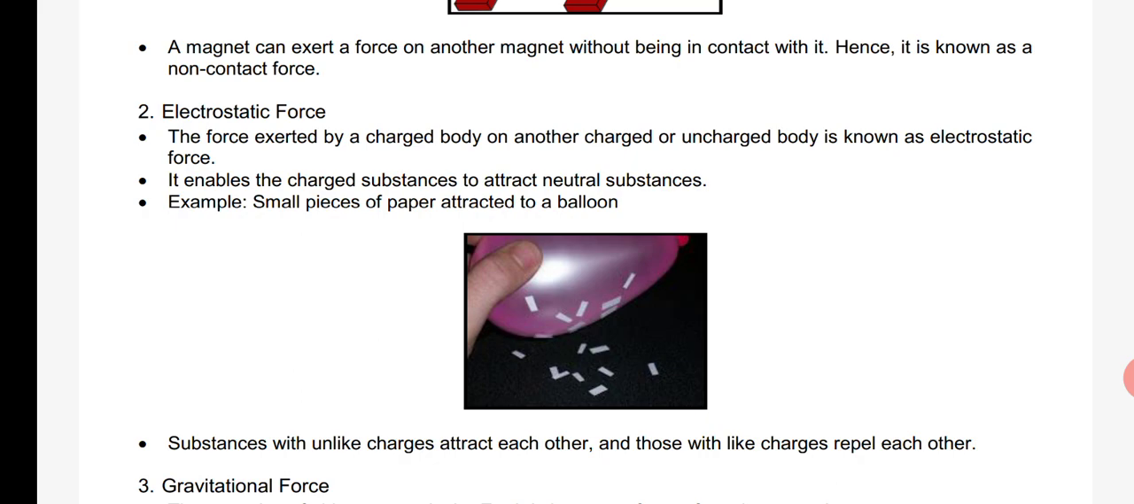So if your pen is completely charged with negative charges, it will try to attract positive charges. This is why your pen will attract the paper pieces. For example, small pieces of paper are attracted to a balloon. So here they have taken an example of a balloon and pieces of paper. This is also a good example.